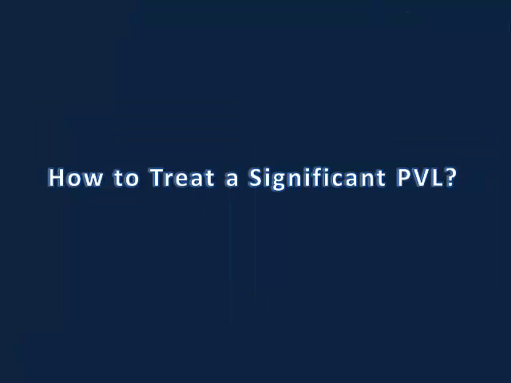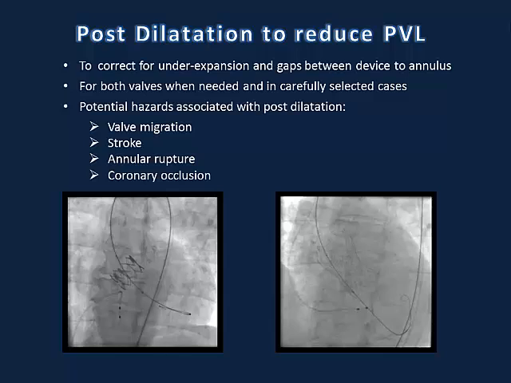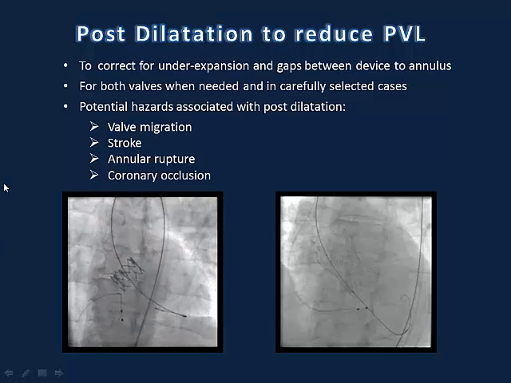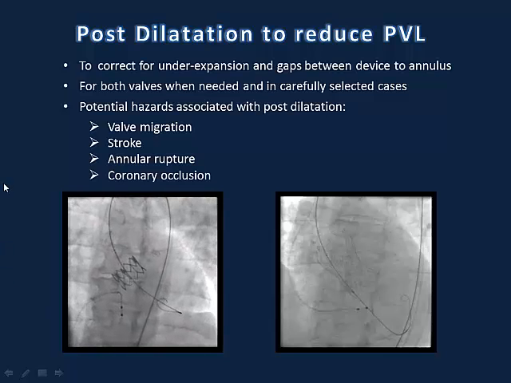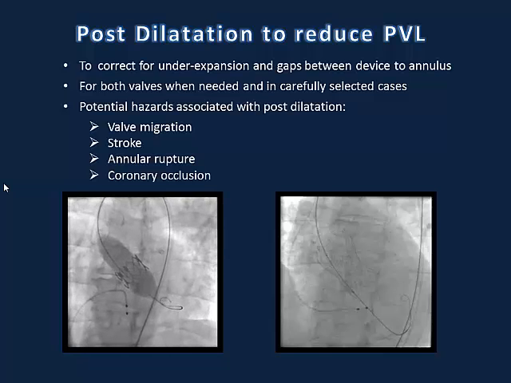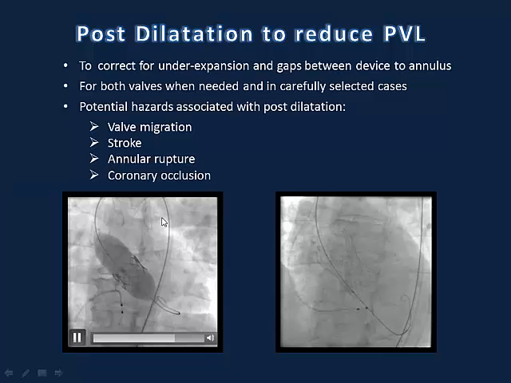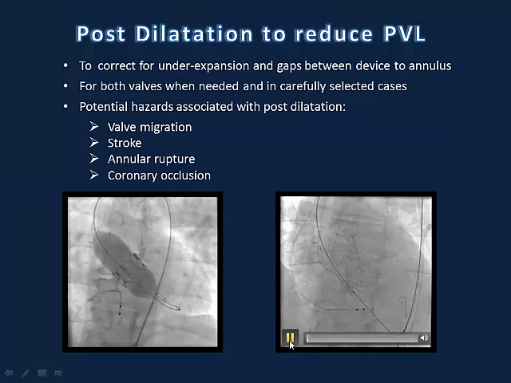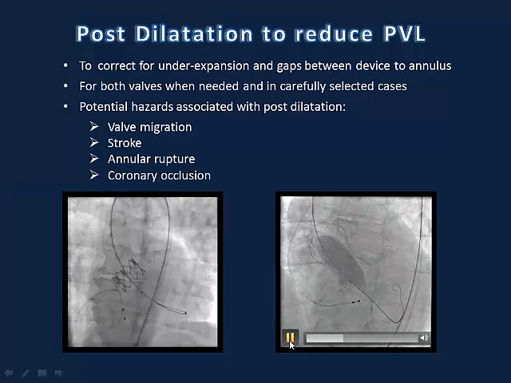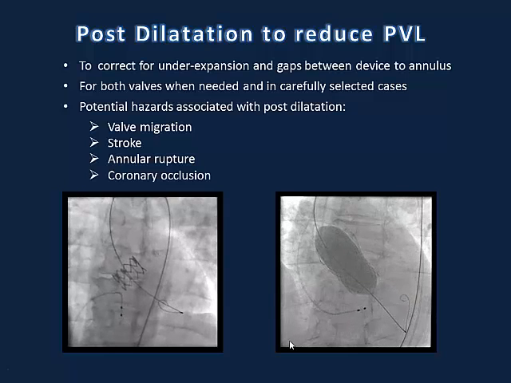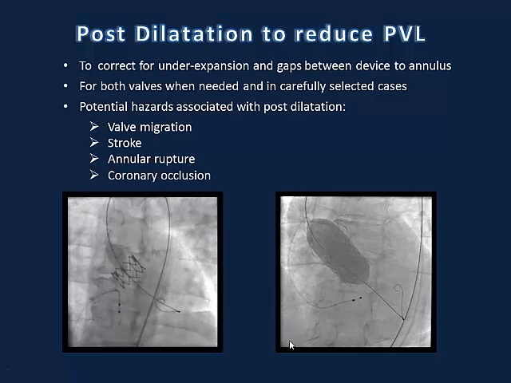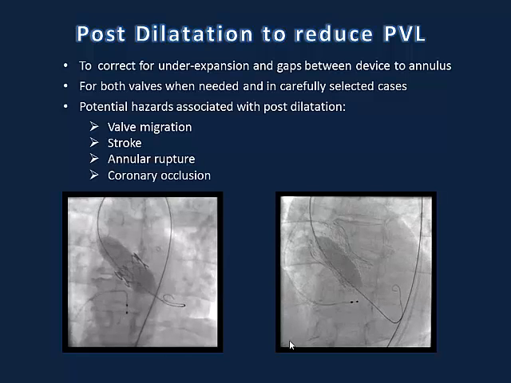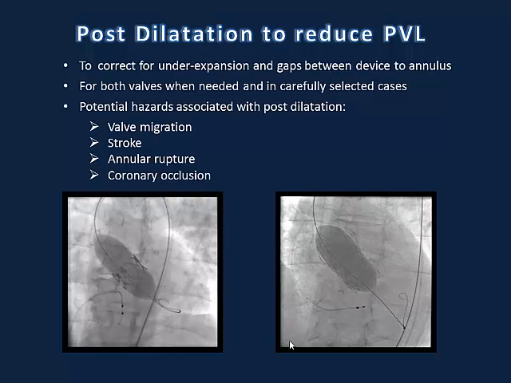The next question is how to treat a significant paravalvular leak. One issue that needs to be remembered is that there is an option to post-dilate the valve, but not in every case. In very selected cases, as depicted in this slide with Sapien, and in this slide with CoreValve. And this is mainly in cases where there is under-expansion of the valve or gaps created between the device and the annulus.